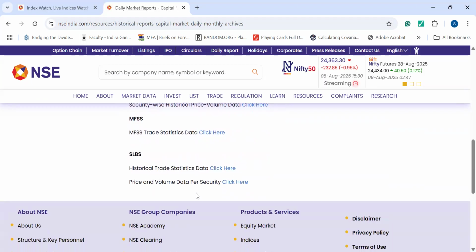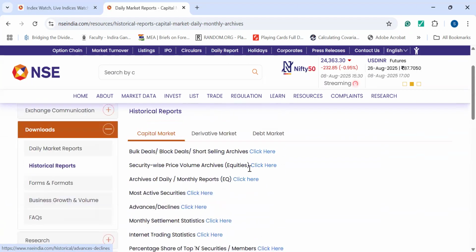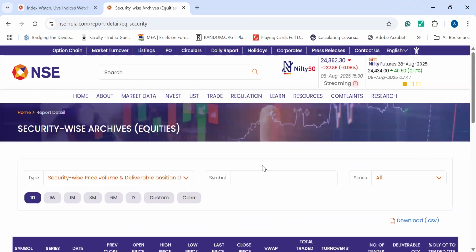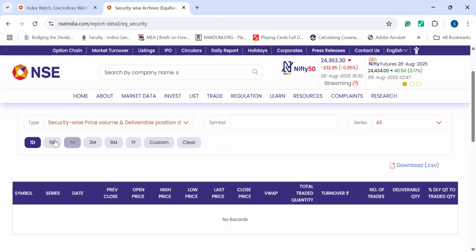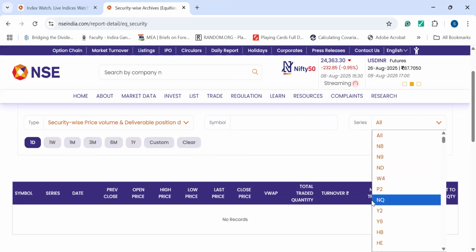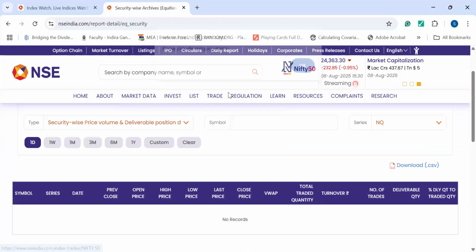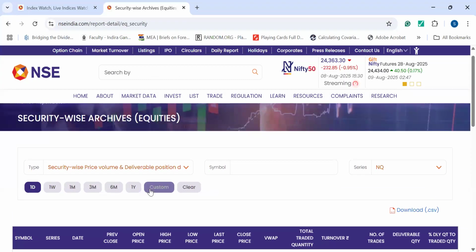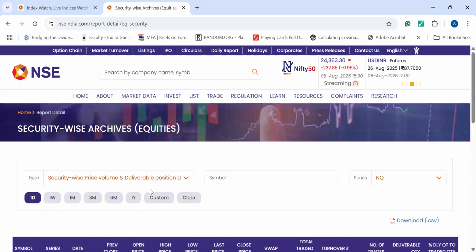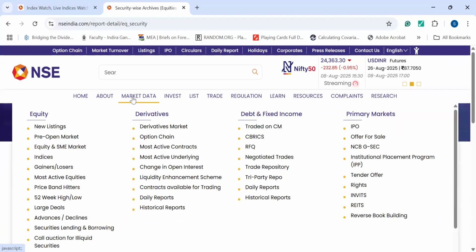Okay. So suppose if I click on this security wise price action, price volume, so it is for the 1 day, 1 week, or you have to change the series accordingly. So EQ you can take, or BE you can take, or BL you can take. So you have to provide the name of the company as well. Then only you will get the data. Okay. So this is about the market data, which is of utmost importance from the equity point of view. This is the most important link and the site under which you will be getting most of the data as per your requirements.